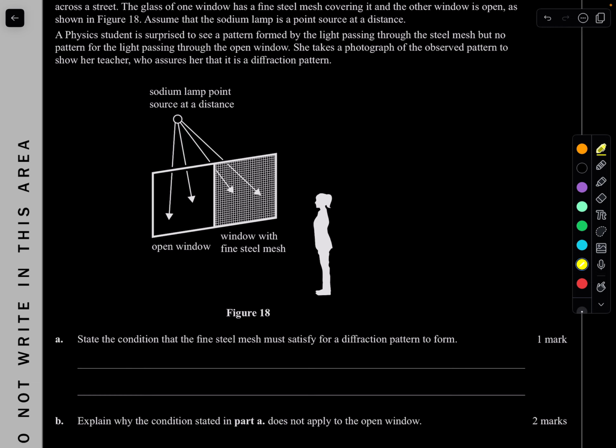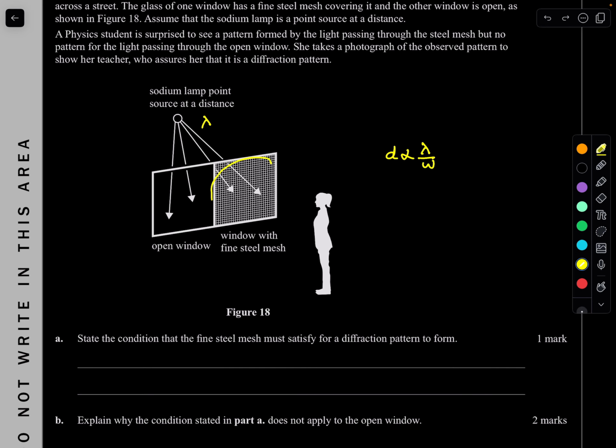Of course, okay. So for the condition for diffraction, we know that diffraction is proportional to your wavelength over width. Because they're both given the same wavelength, because the lamp is the same sodium lamp, the only difference is their widths. The width of each of those little rectangles, or squares, in the mesh is very small.